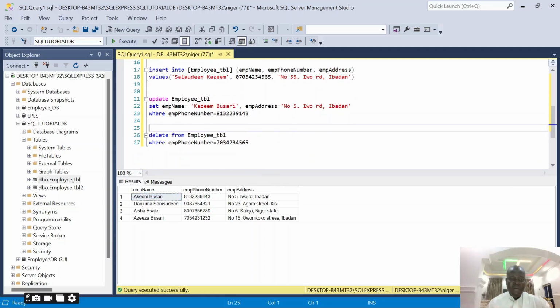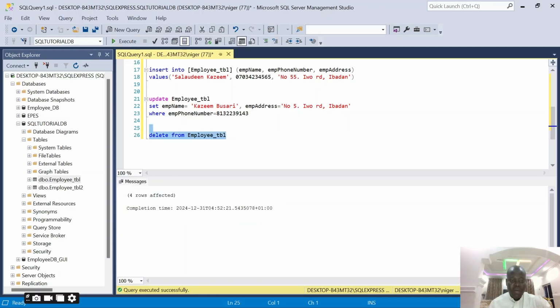And if by mistake I remove this where clause, I didn't say specifically where and what I want to delete. And I say delete, you'll see what will happen to my records. You can see 4 rows are affected. So if you're a database administrator, you need to understand SQL commands very well so that you do not go and give a wrong instruction to the database. Because the moment you click, it will be affected.